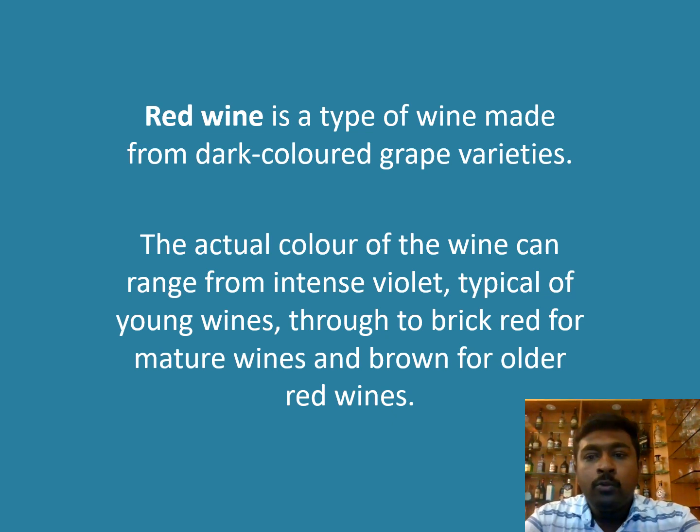How is the wine getting its color? It is only from its skin. We are not going to add any type of chemicals or any coloring agents to bring out the color of the wine. The color is naturally coming from the skin of the grape. What we are doing is crushing the grapes, and after that we are putting the crushed grapes into a fermentation tank. At that time we are allowing the skin to remain with the pulp. The colors present in the skin of the grape are drawn out into the pulp, and the wine starts changing its color.